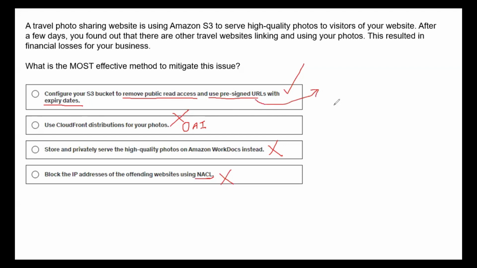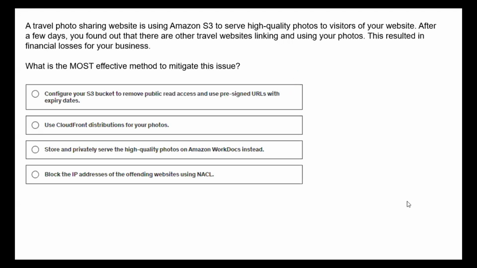So how long that URL has to be valid. Maybe you can give an expiry time of 5 minutes, or maybe you can give 60 seconds. Once that expiry time has elapsed, nobody will be able to access your URL. So that is the reason we typically go with the pre-signed URL giving an expiration time period, and also you need to remove the public read access on the S3 bucket. So this is the correct answer.